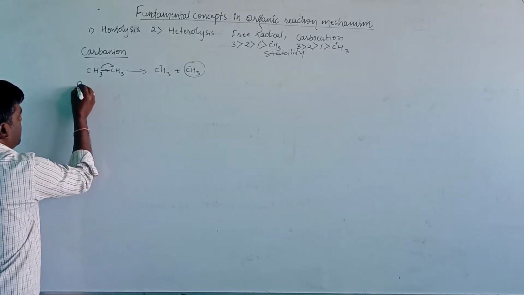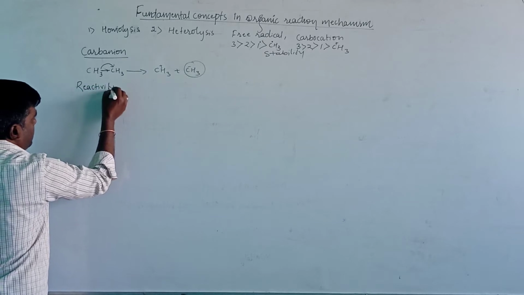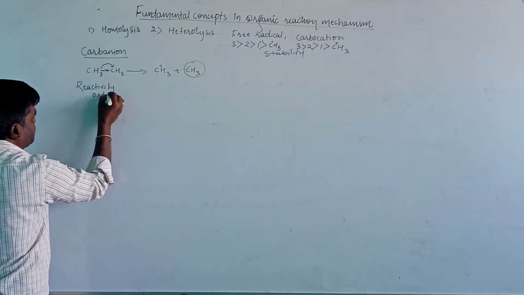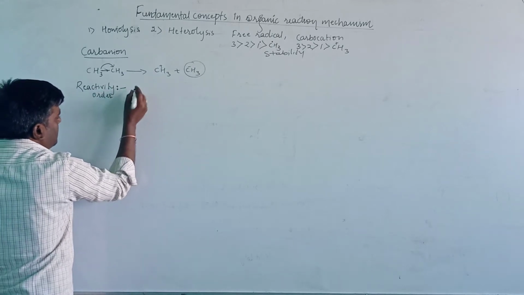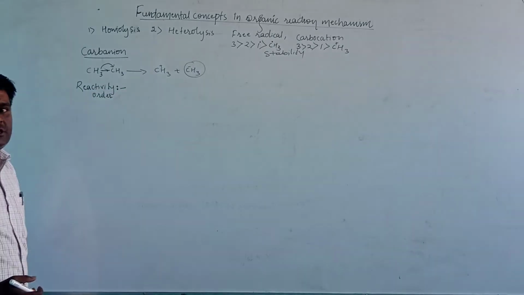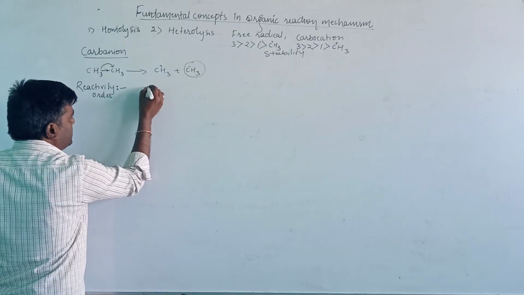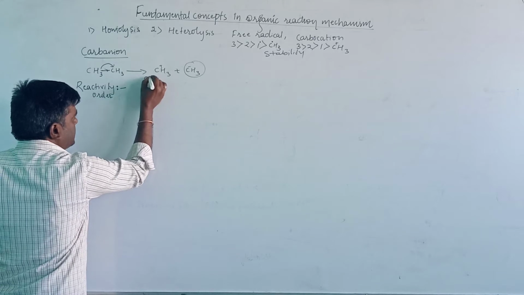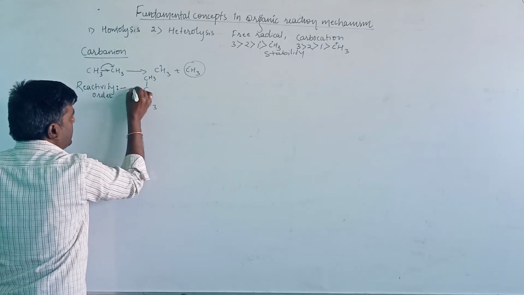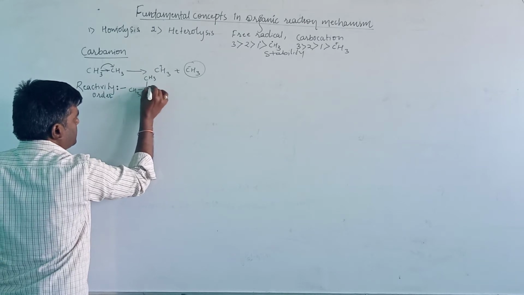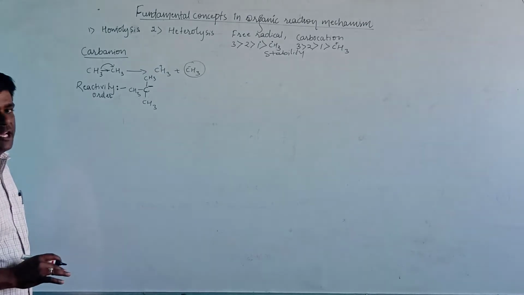When we see the reactivity order for the carbanion, the tertiary carbanions are more reactive. Let us take this tertiary: CH3, CH3, CH3, with the negative charge on the carbon atom, that is a carbanion.